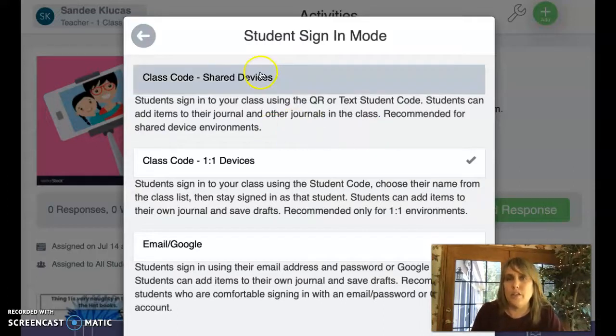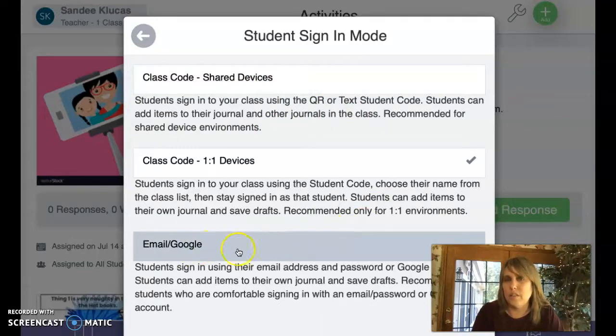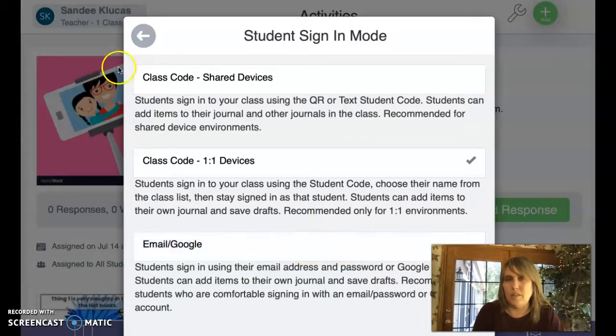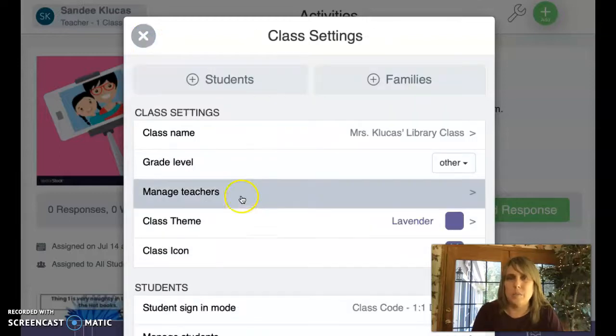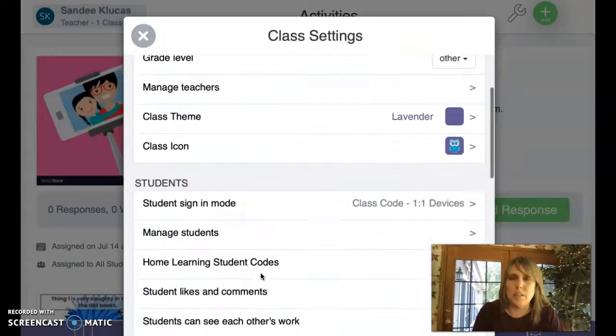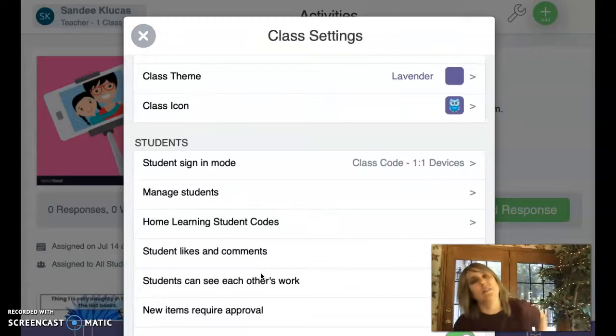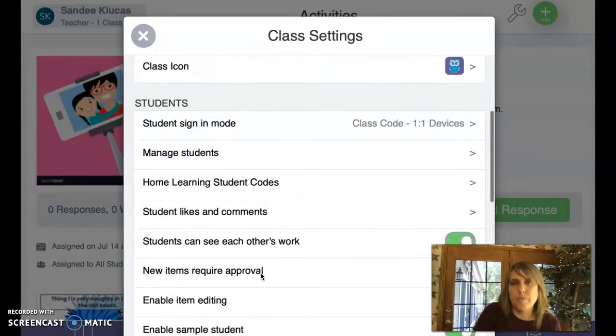But if we had shared devices, if they didn't have their own device, then I would click on this mode here. I don't want to use this option of having them sign in with their school email, just because really young kids often have a very hard time with that. They don't remember their email. They don't have typing skills. So it's better if they can just go in with a class code or a QR code.